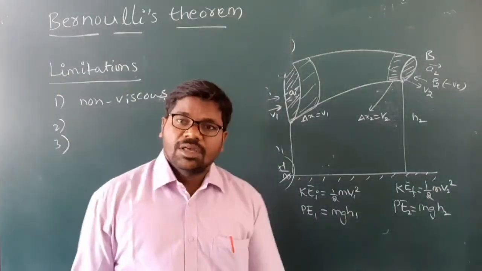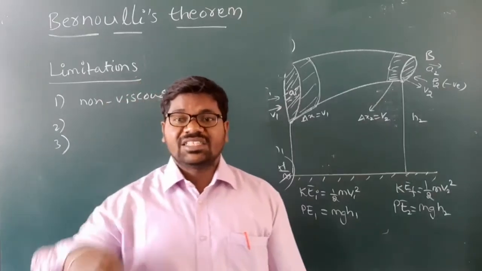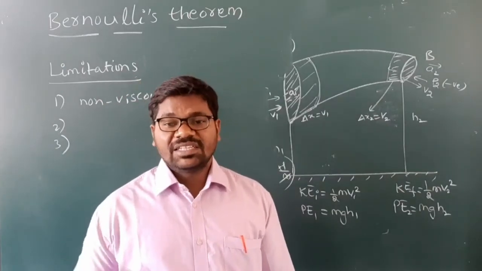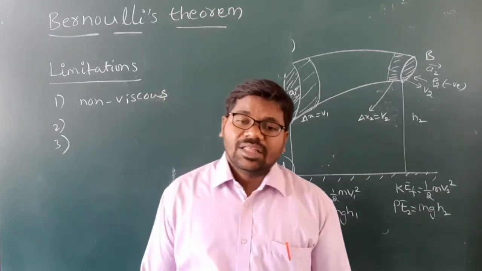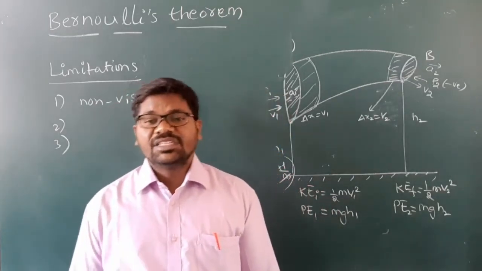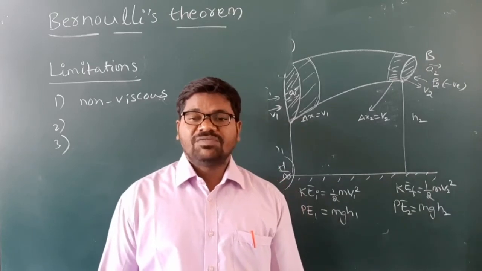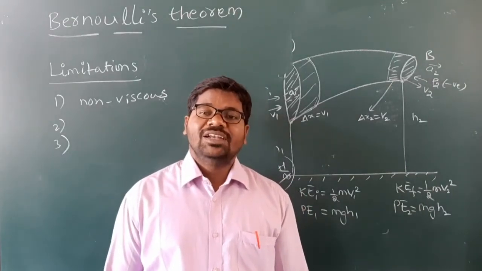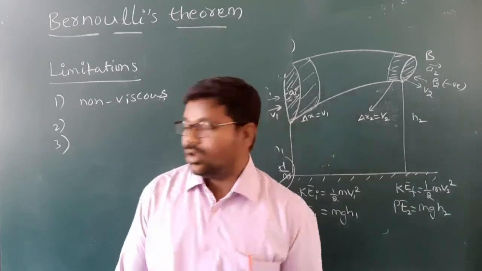Non-viscous means there is no friction between the layers of the fluid. And this Bernoulli's theorem is applicable only for incompressible fluid; the fluid must be incompressible.